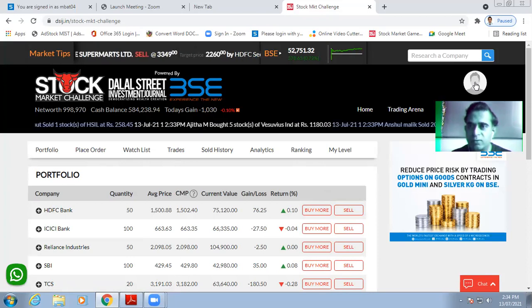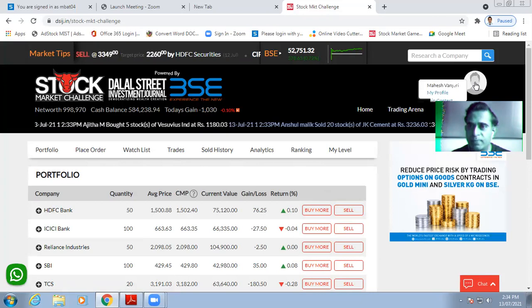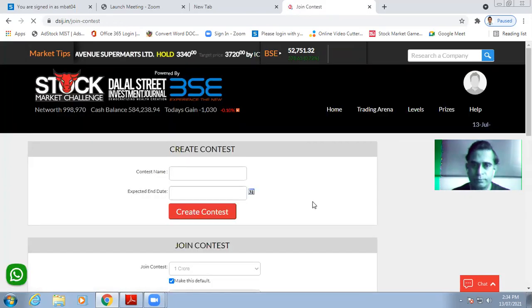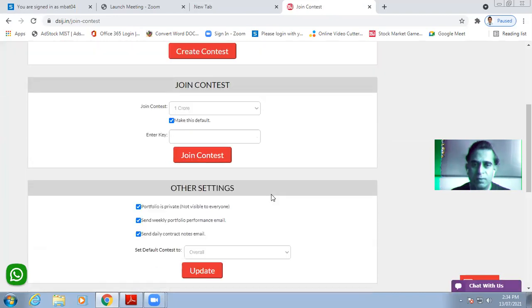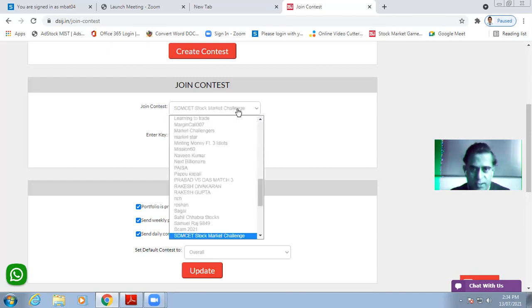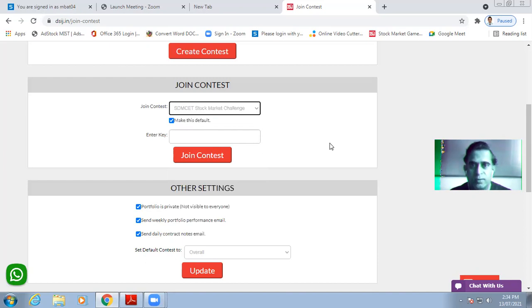See on the right hand side of the web page, click on this photo or profile and click on join contest. Please scroll down and from this drop down menu select SDMCT Stock Exchange Stock Market Challenge.